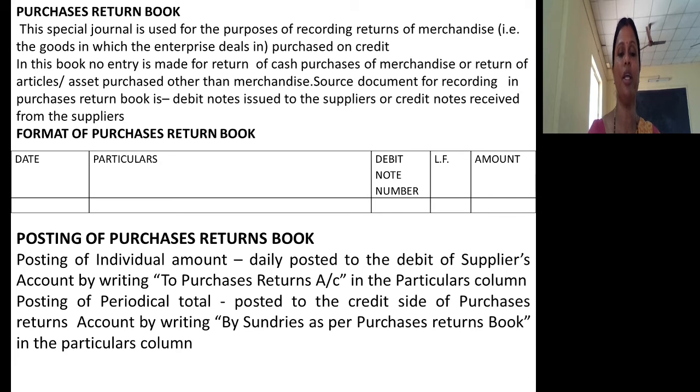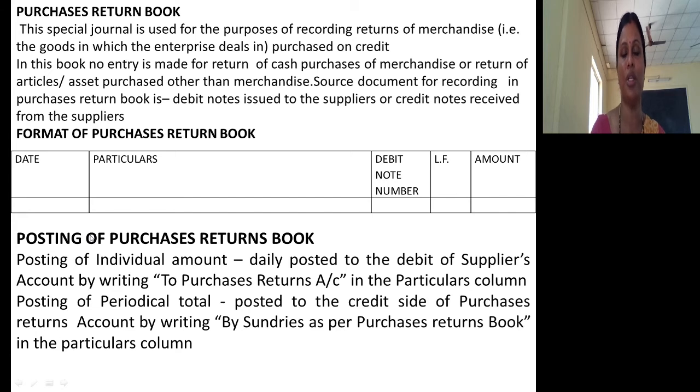The source document for recording the purchase return book is the debit note issued to suppliers, or the credit note received from suppliers. So whenever you return goods, you will issue a debit note to suppliers, or a credit note will be received from suppliers. Usually the debit note will be used as the base document to prepare the purchases return book. Look at the format: just like the purchase book, only one column changes. Here you are recording debit note number, date, particulars, ledger folio, amount.